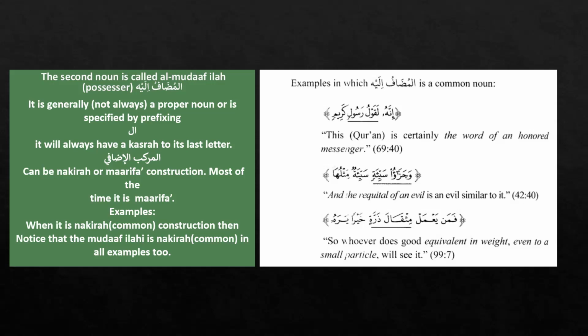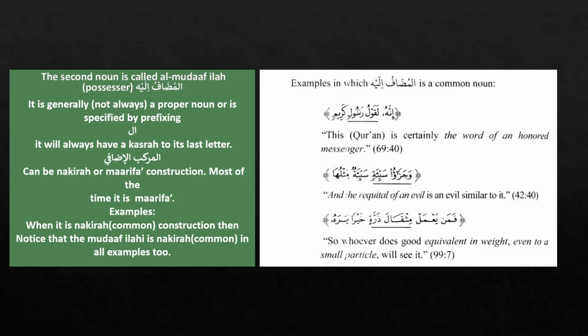And just like that, Baitullahi, again, because Allah Lafzul Jalala is definite, the whole construction is also definite.